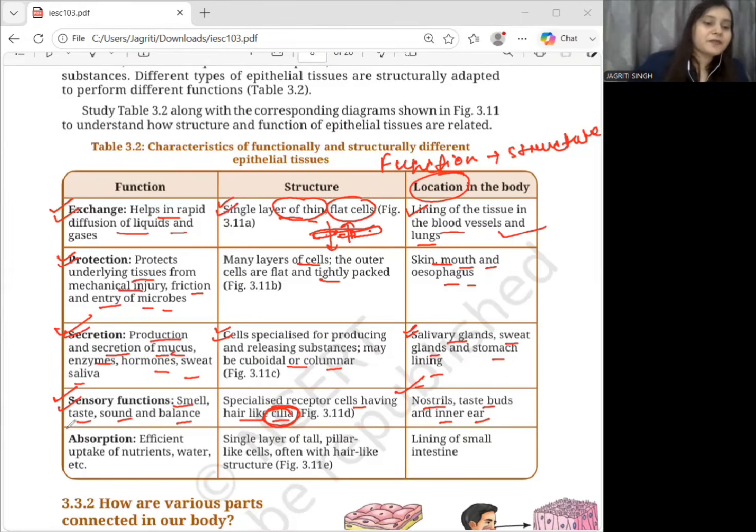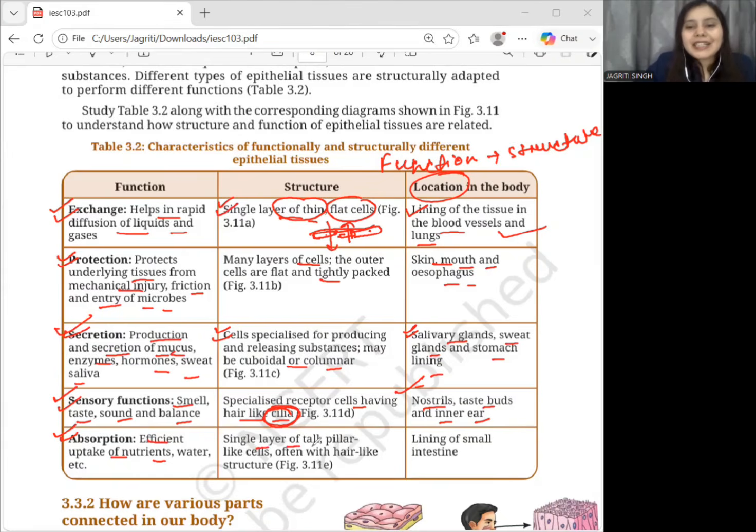Okay. Now, the last function is absorption, okay, which is also very important. So absorption means basically uptake of substances such as nutrients and water. Now, the question is, where does a large amount of nutrient absorption take place? We know this, that is the small intestine, right?